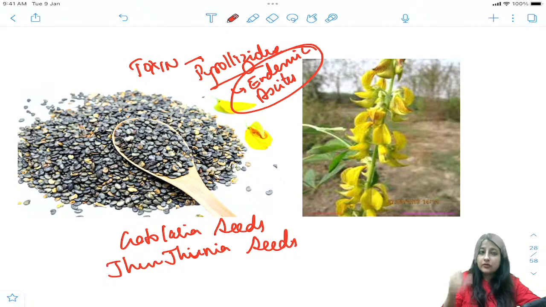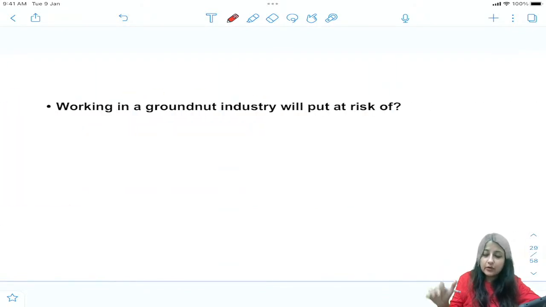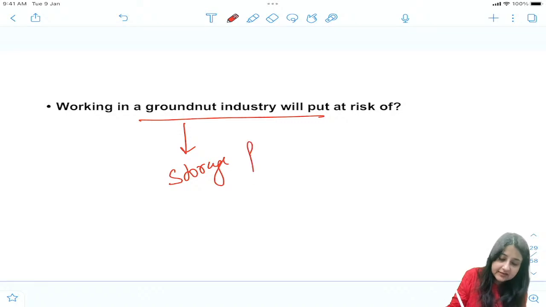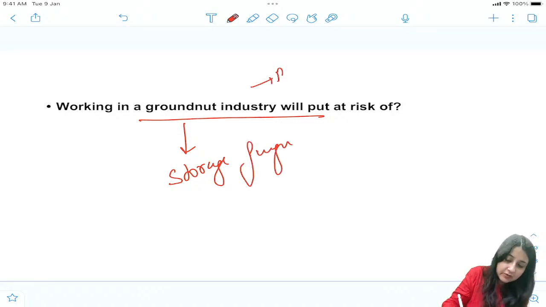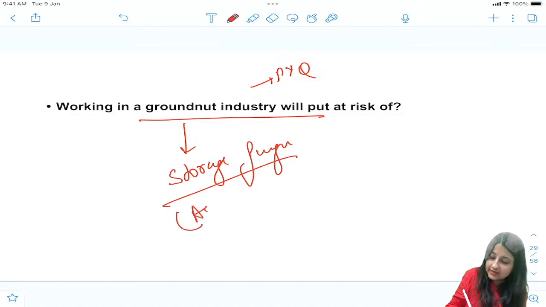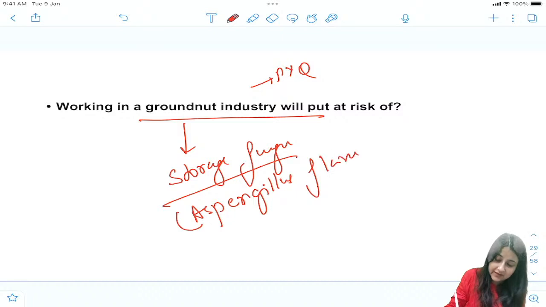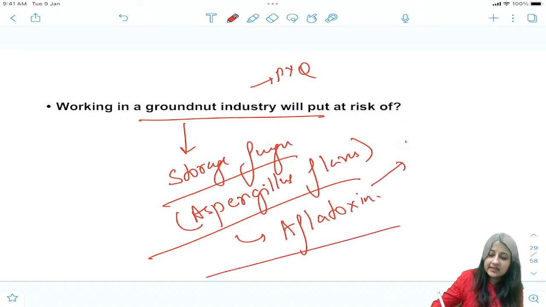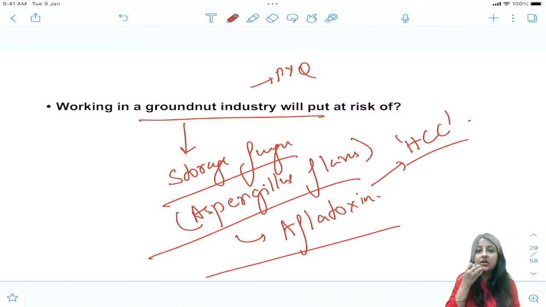So finally, the gist of this: working in a groundnut industry puts you at risk of what? Groundnuts are infested by a storage fungus. This has also come as a PYQ. What is the name of that storage fungus? It is Aspergillus flavus. This releases the toxin known as aflatoxin, and this aflatoxin can lead to HCC, hepatocellular carcinoma.